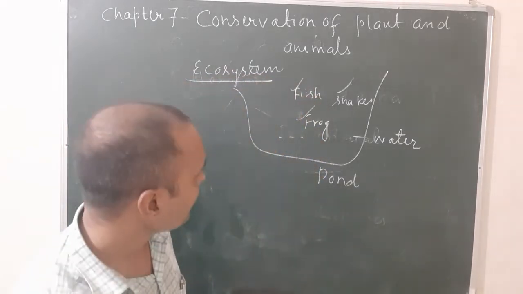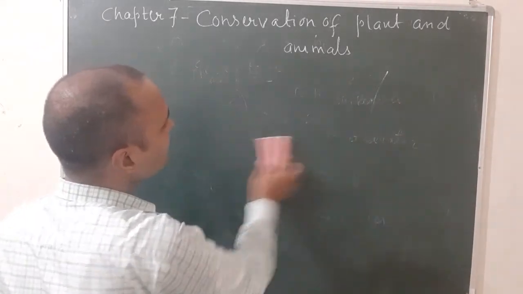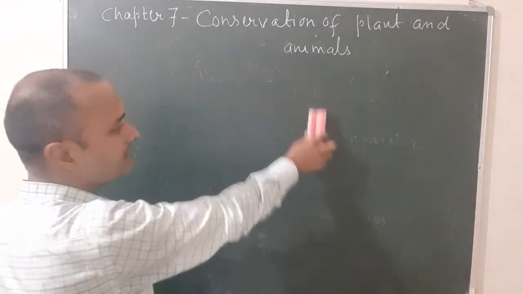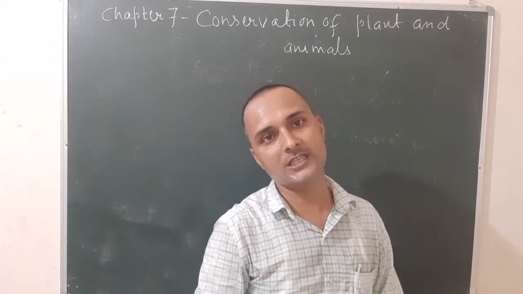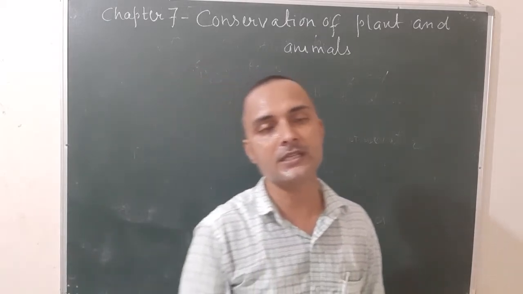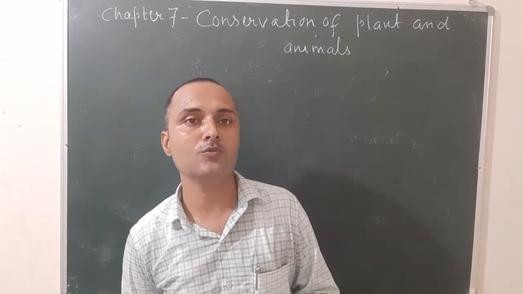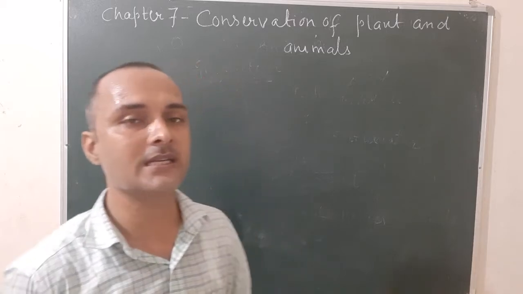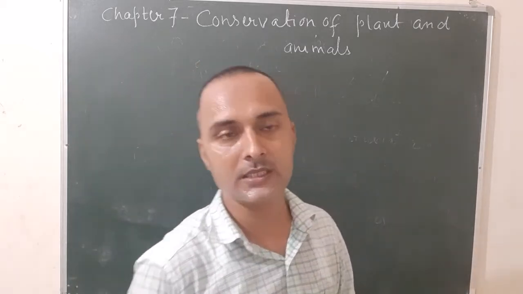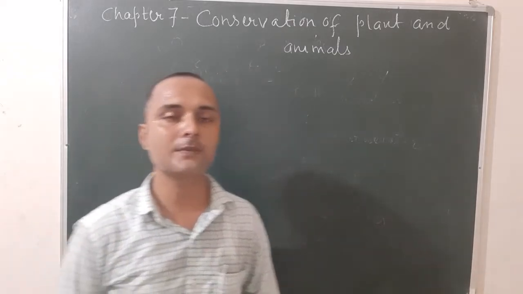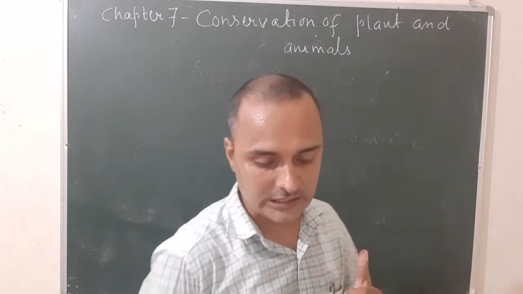Next is, what do you mean by the term species? Species may be defined as a group of populations. When a number of populations are present, it constitutes a species. For example, Homo sapiens, which is the scientific name of humans. The human populations consist of the various species. Okay, so what is species? Species may be defined as a group of populations. Collectively, what does a group of populations constitute? A species.